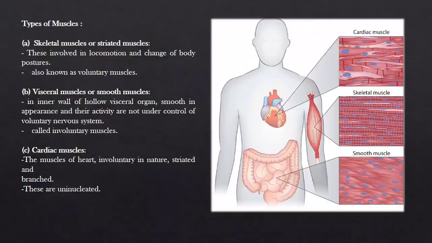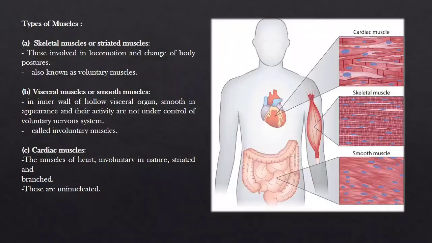Now let's move into the detail. First one is skeletal muscle. These are involved in locomotion and change of the body posture. These are also known as voluntary muscles. You can see the diagram given here, wherein the diagram depicted is skeletal muscle.